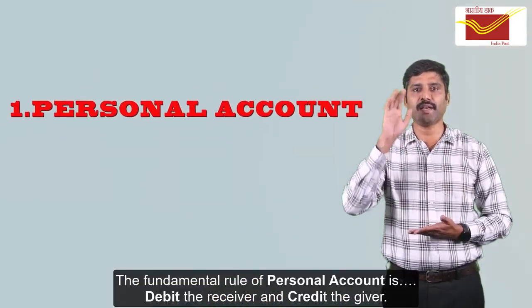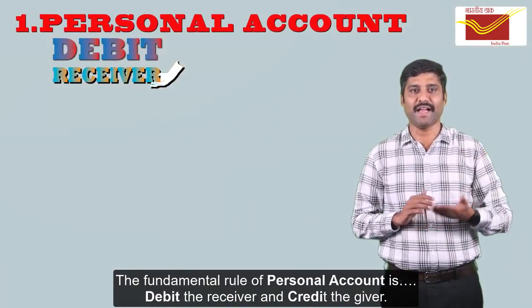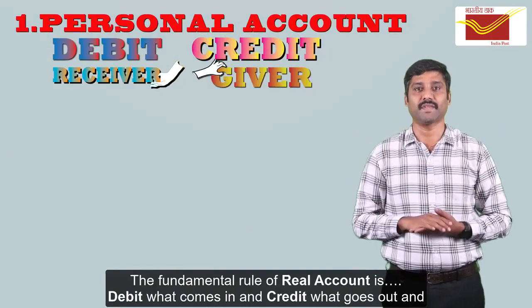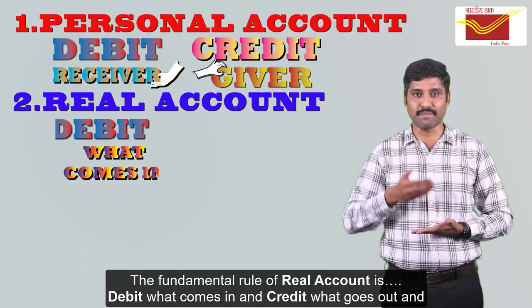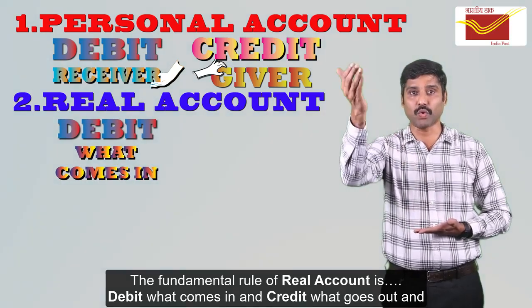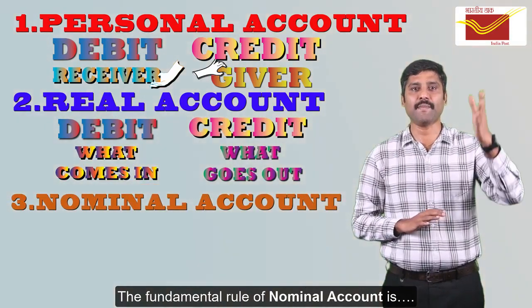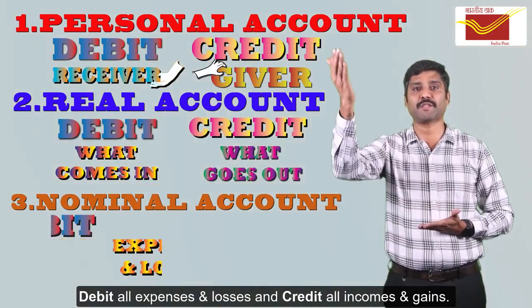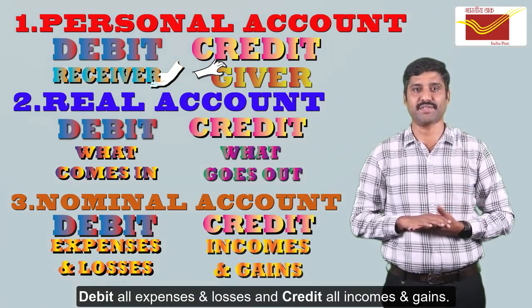The fundamental rule of personal account is debit the receiver and credit the giver. The fundamental rule of real account is debit what comes in and credit what goes out. And the fundamental rule of nominal account is debit all expenses and losses and credit all incomes and gains.